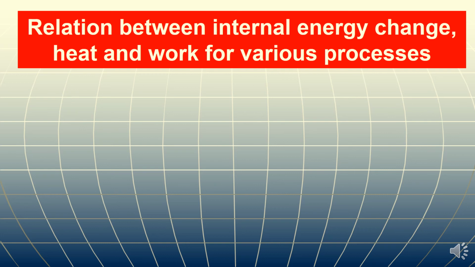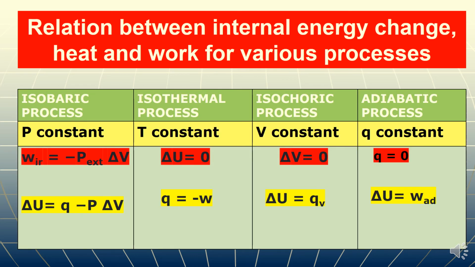Now we'll relate internal energy changes with heat and work for various different processes. Let us see first the isobaric process. In an isobaric process, pressure remains constant. As we have already done about the work done, gases can expand or compress against a constant external pressure. So delta U can be related with Q and W both. Delta U is equal to Q plus W, and if we write W is equal to minus P delta V, then delta U is equal to Q minus P delta V.